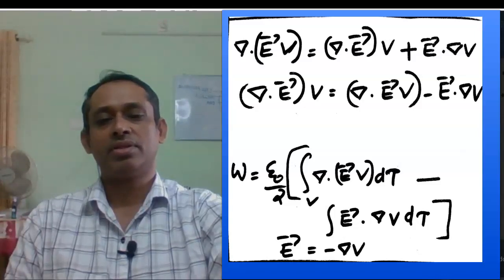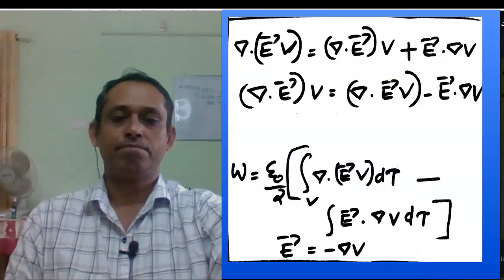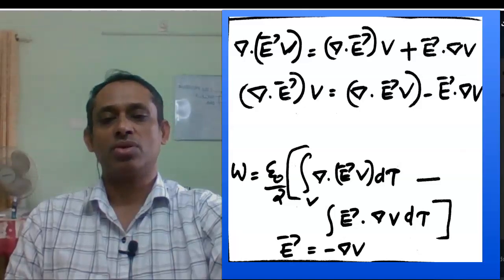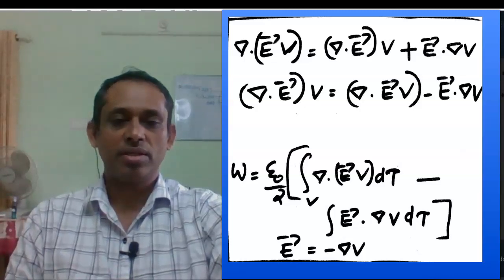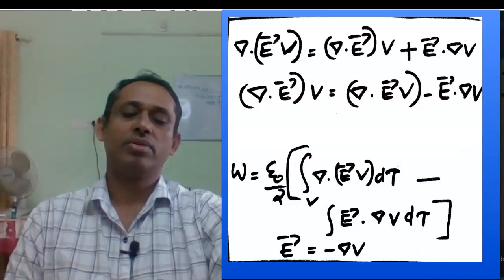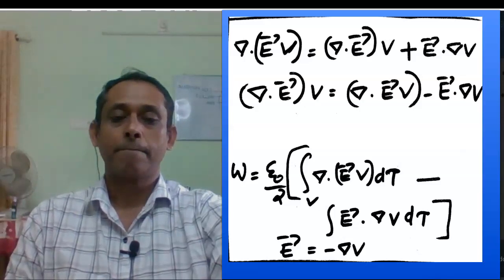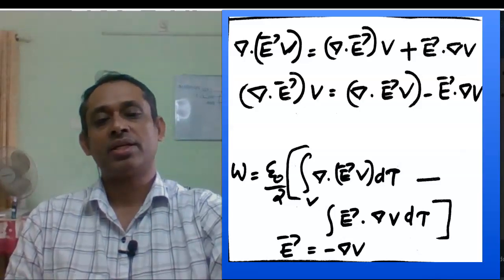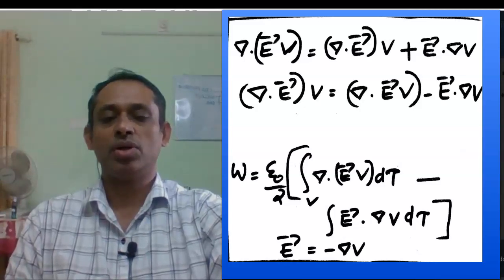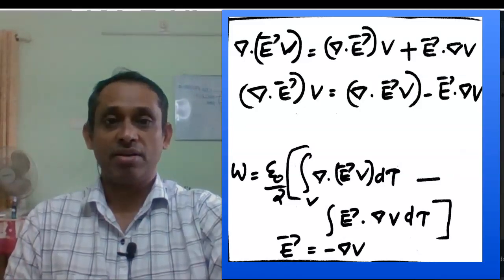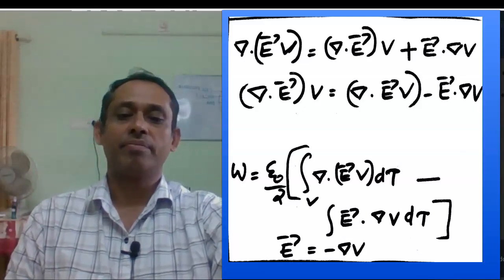So I have W equal to epsilon 0 by 2 integral volume del dot (EV) d tau minus integral volume E dot del V d tau. And we know the electric field is the negative gradient of the potential, so E equal to minus del V.